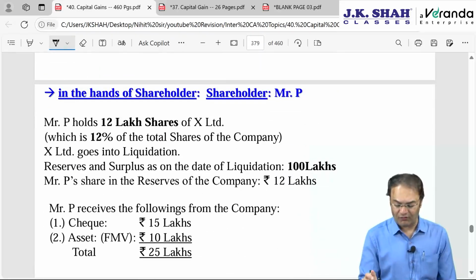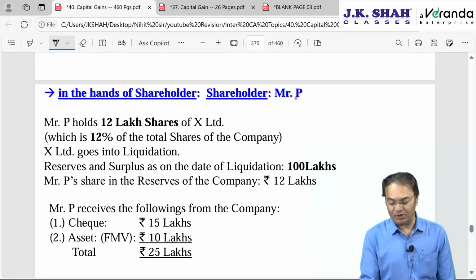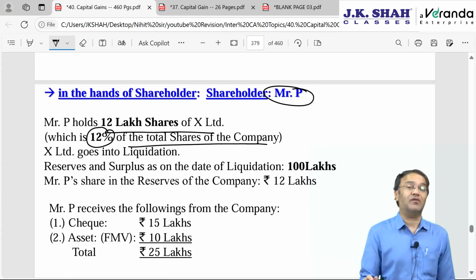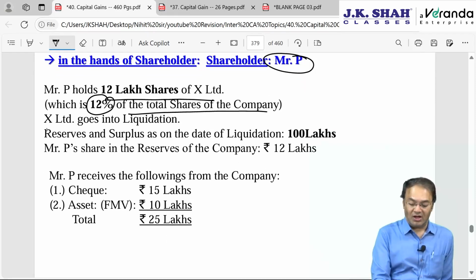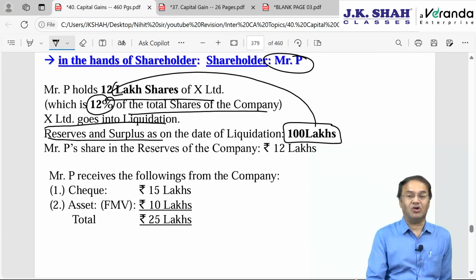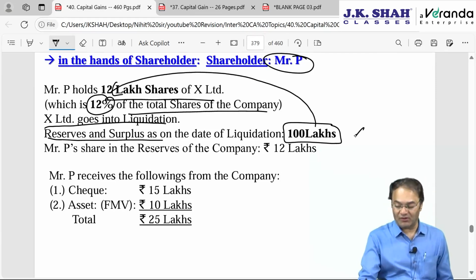But for the shareholder, under 46 subsection 2, for example, you are the shareholder Mr. P, holding 12% shares of the company, 12 lakh shares out of 100 lakh shares, and the company goes into liquidation. As on the date of liquidation, reserves and surplus of the company were 100 lakhs. So out of 100 lakh, what is your share or your stake? Answer: 12%. 12% of 100 lakh will be 12 lakh rupees.